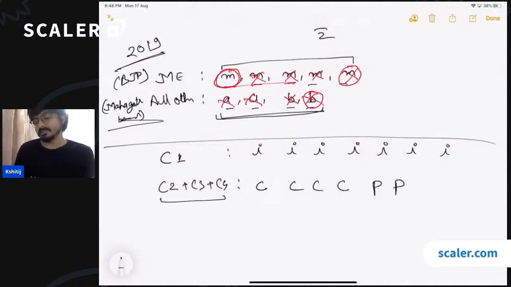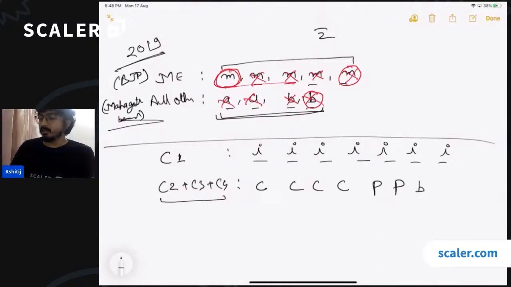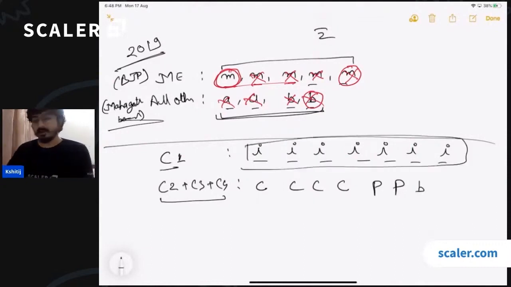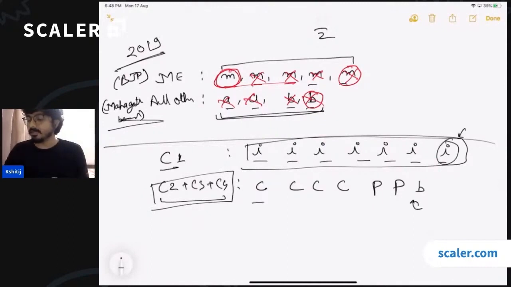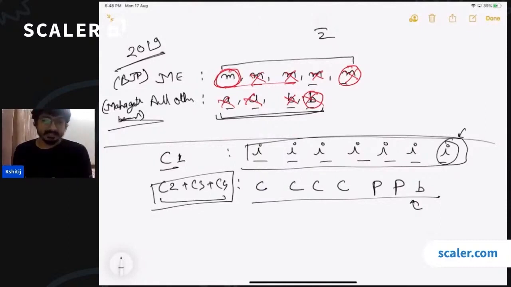We have 2 soldiers in a country P, and we have 1 soldier in a country B. Okay. Now, since initially the number of soldiers in the country C1 outnumbered all the soldiers in all the other countries combined, if one soldier here dies with one soldier of any of these countries, who is going to have the majority of the soldiers? Will that change? So initially C1 is in majority, right?